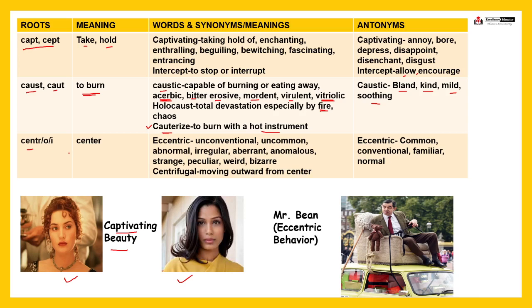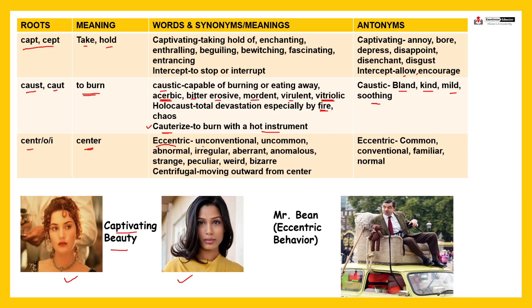Next, centro or centri, it means center, right? Now, eccentric, what is the meaning of eccentric? Eccentric means someone who is not quite normal, someone who is a bit abnormal, peculiar type, right? Eccentric personality, he has an eccentric personality, he is an eccentric man, means he is quite abnormal.